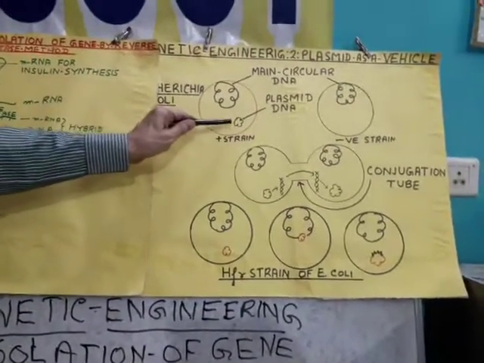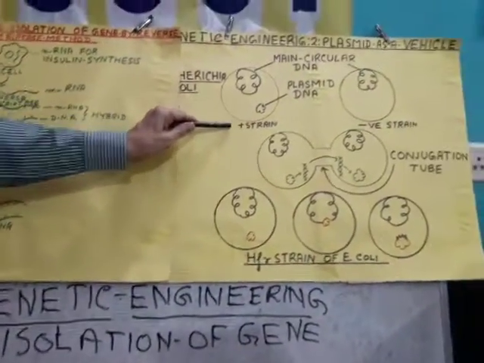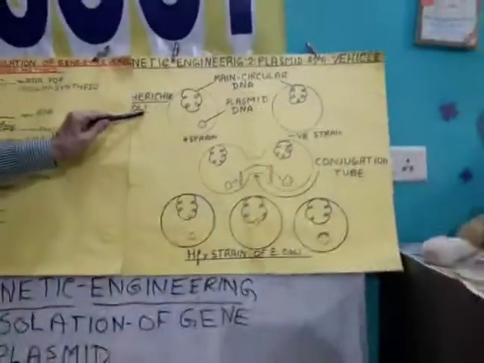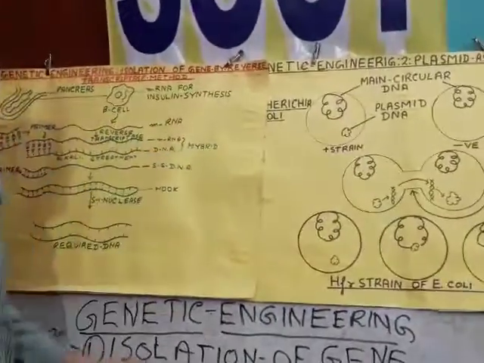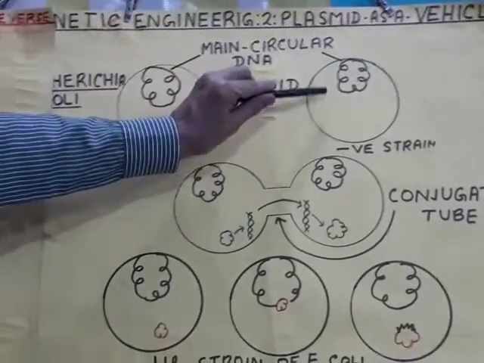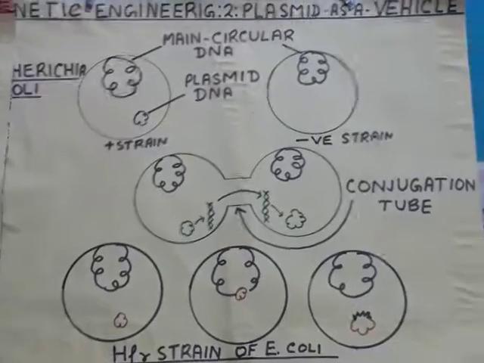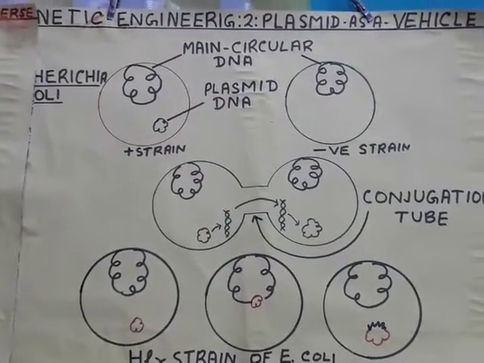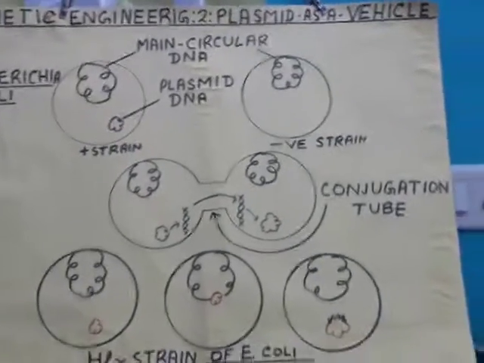Plasmids are extranuclear small DNA rings found in certain bacteria, for example in Escherichia coli. In Escherichia coli, there are two strains, plus strain and minus strain. In both strains we have a main circular DNA, but along with that, in the plus strain we have a plasmid DNA. This plasmid DNA contains only 4-5 genes. One is for antibiotic resistance and another for the formation of the conjugation tube.